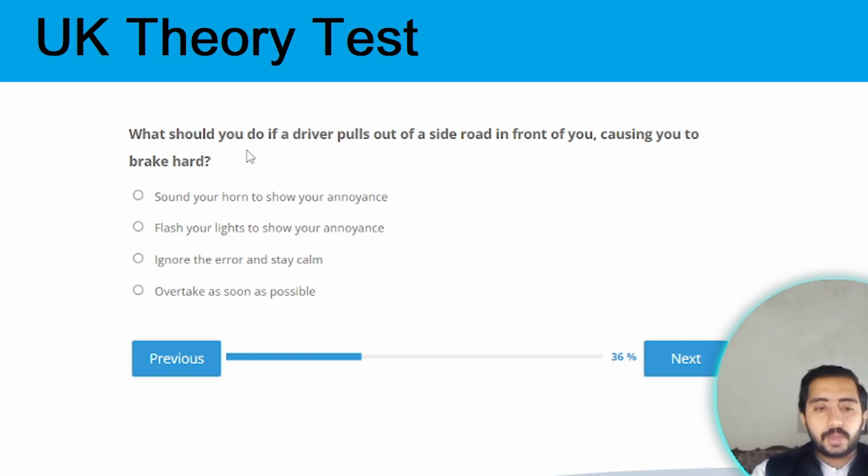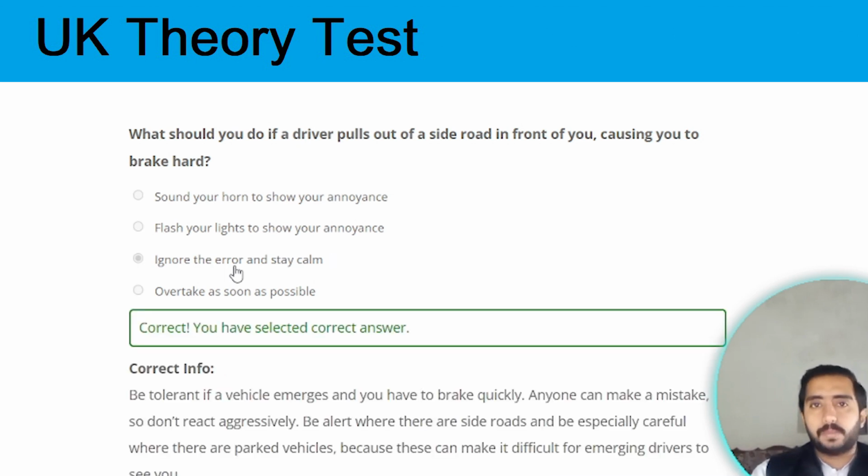What should you do if a driver pulls out of the side road in front of you, causing you to brake hard? The correct option is ignore the error and stay calm. In this situation, you need to stay calm. Option C is the correct one. Next question.